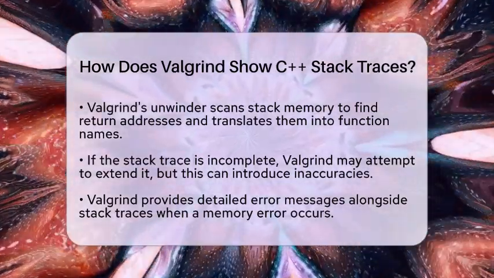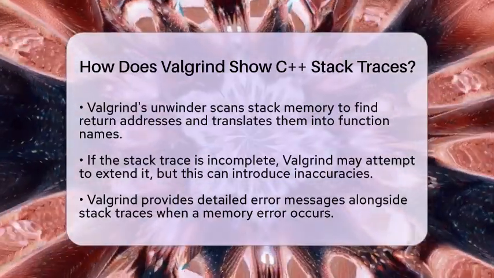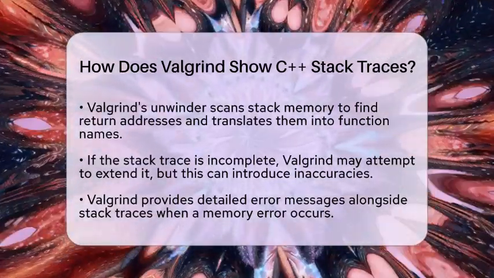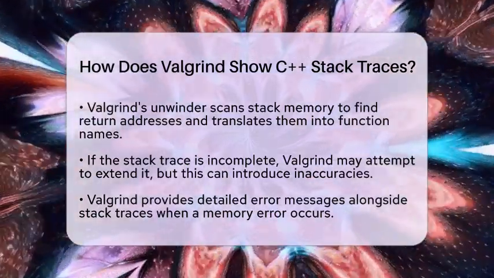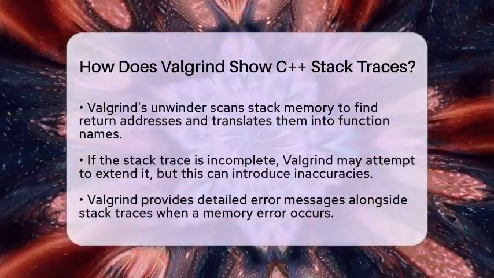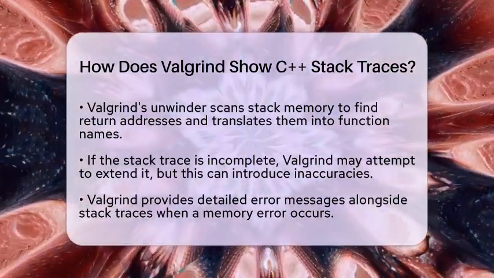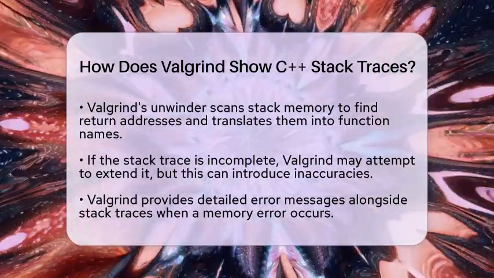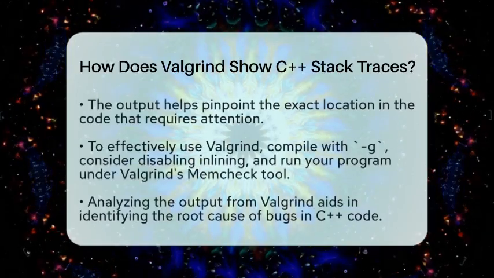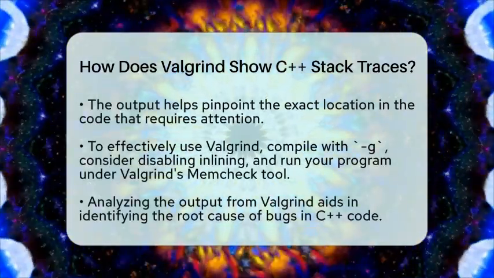When Valgrind detects a memory error, it provides a detailed error message along with the stack trace. This output shows where the error originated and the sequence of calls that led to it. This information is incredibly helpful for locating the exact spot in your C++ code that needs your attention.